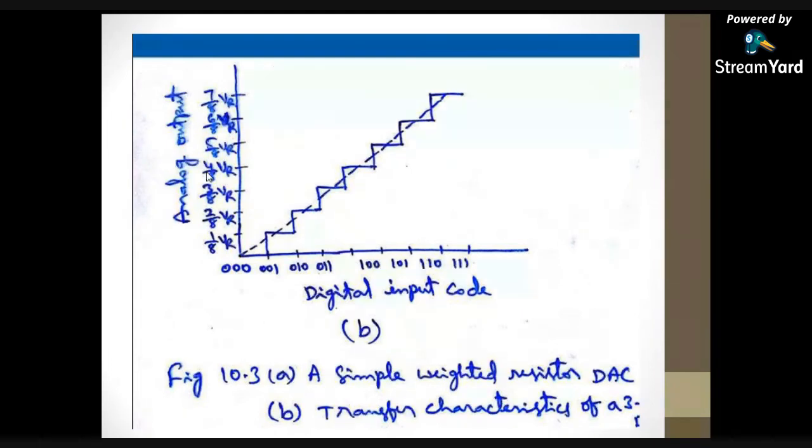So this is the output of the DAC. This will represent the staircase signal. Have you understood? I am telling only up to 3 bits. Now you can do the 4th bit, 5th bit, 6th bit, 7th bit. Just write down the notes and do all that. Have you understood, all of you?